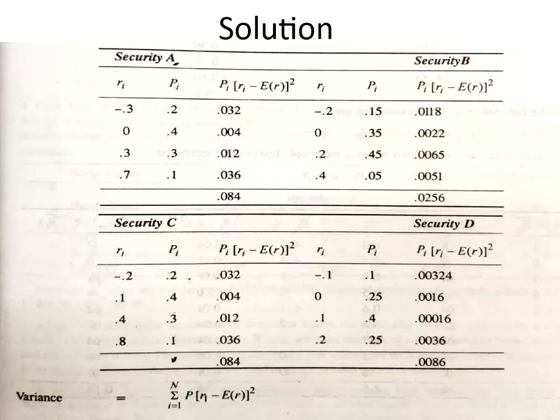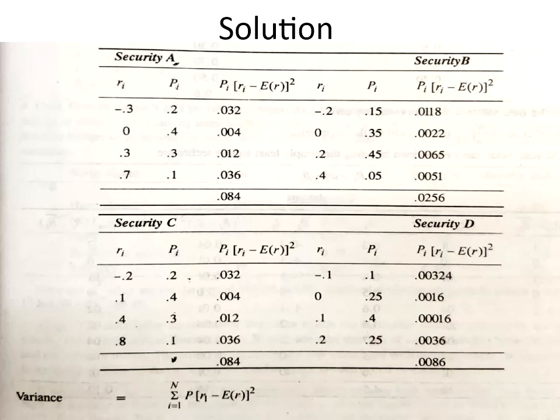So here, since you have already solved that, I have directly used minus 0.32, and I got the values 0.004, 0.012, 0.036. When I do the summation of that, I got the variance of security A equal to 0.084. Similarly, the variance of security B is equal to 0.0256. Variance of security C is equal to 0.084. And variance of security D is equal to 0.0086.